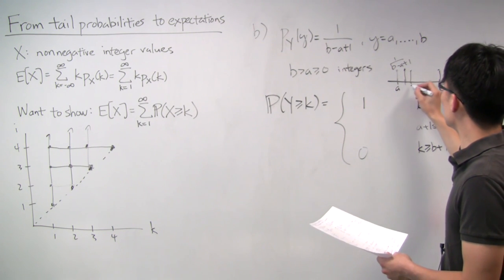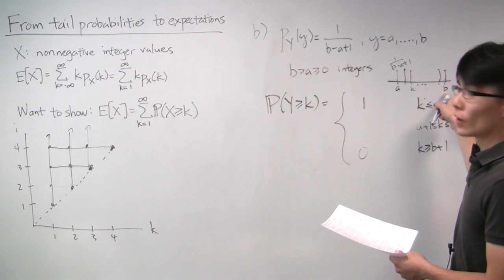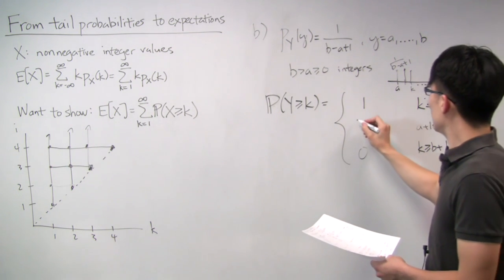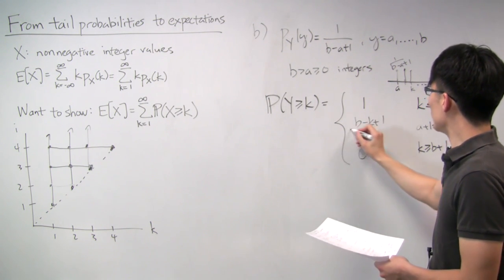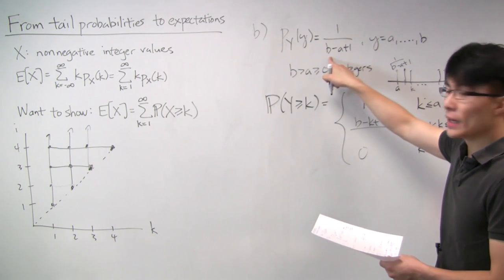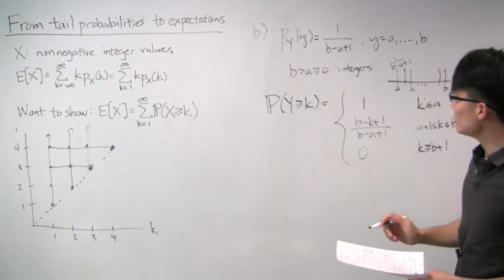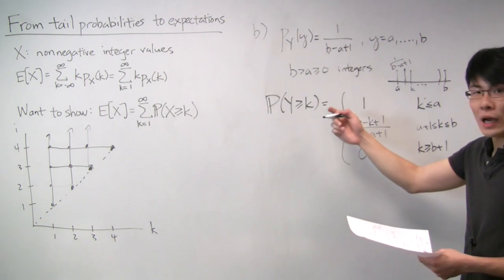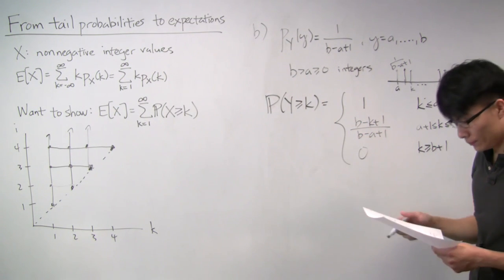Well, let's just pretend that, say, this is k. Well, how many of these PMFs are there? There are b minus k plus 1 of them, and each one contributes 1 over b minus a plus 1. All right, and so now we have the tail probabilities in all the three different regimes.